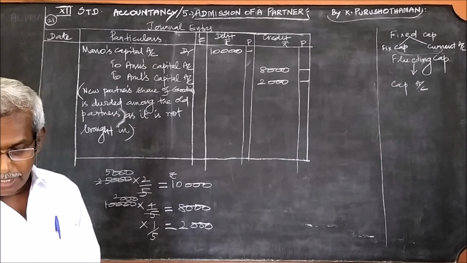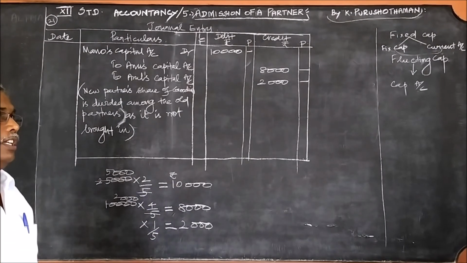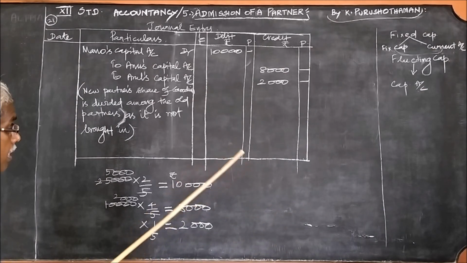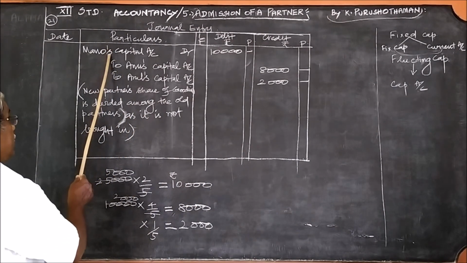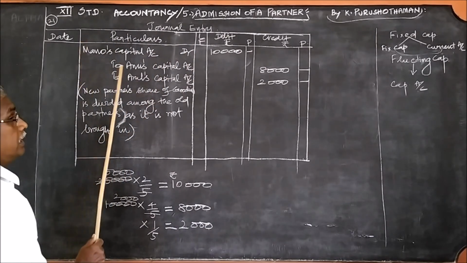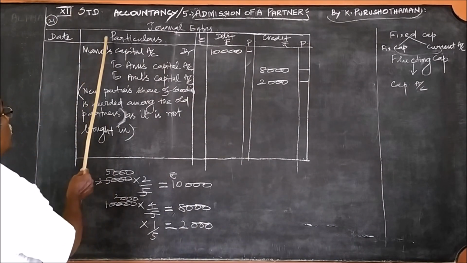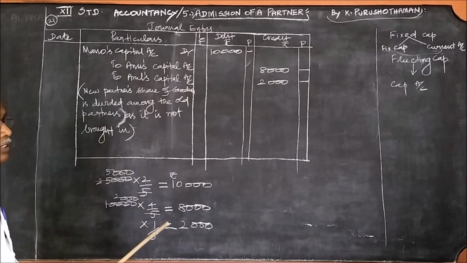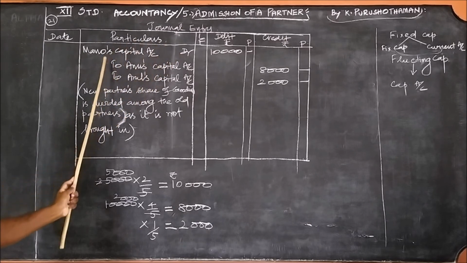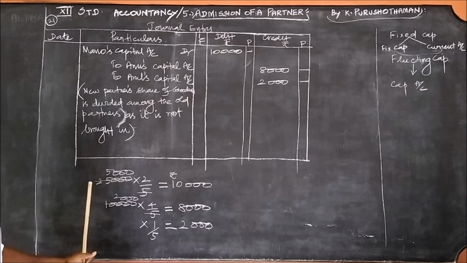Here, the partner Mano is not able to bring in cash. Only if the cash is brought in by the new partner, you can write either bank account or cash account. But here, Mano, the new partner, is not able to bring in. Therefore, Mano's capital account debit you should write. So, the journal entry for this is Mano's capital account debit to Anu's capital account, to Arun's capital account. This is the journal entry.